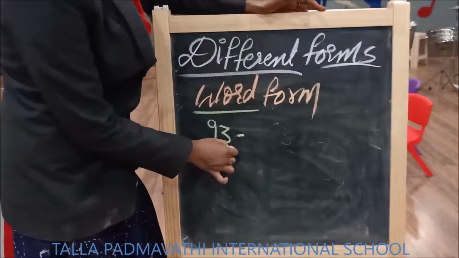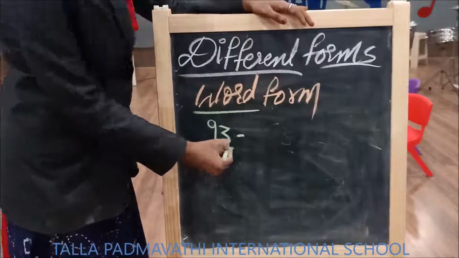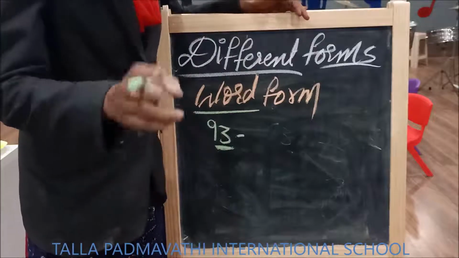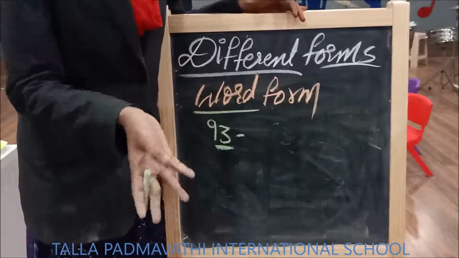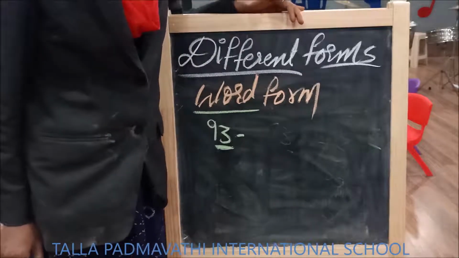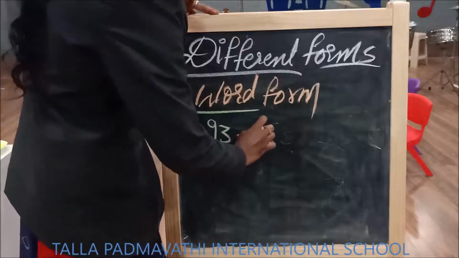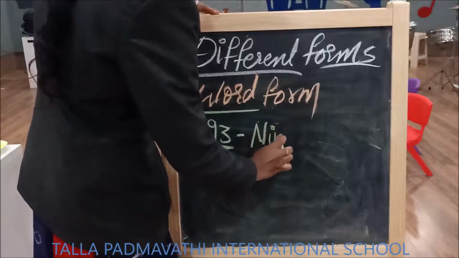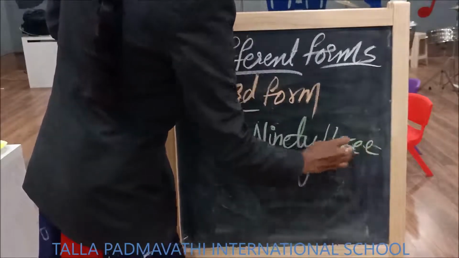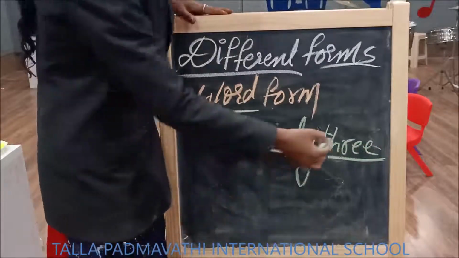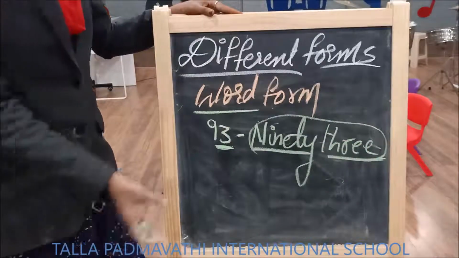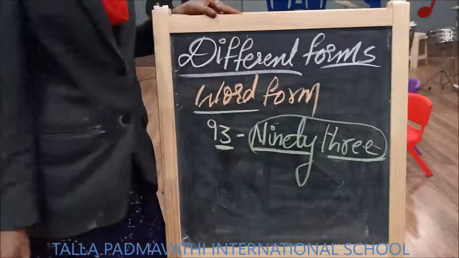So as I told you, 93. Is this word form, children? No, this is standard form as we have discussed earlier. Now we need to write the word form. Word form means writing the number in words. So I am writing 93 in words, means in spellings. Ninety, three: ninety-three. So this representation is said to be in word form. The spelling, the word of the given number is called word form.